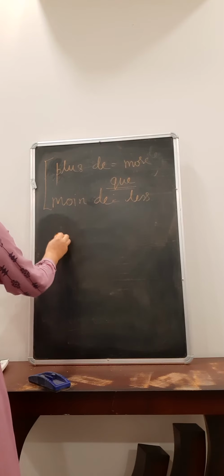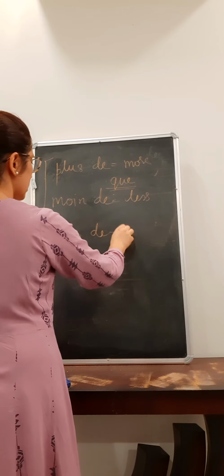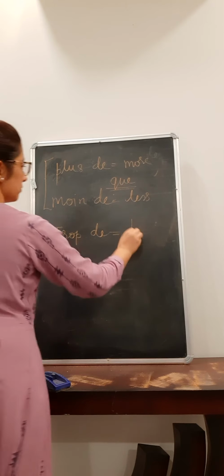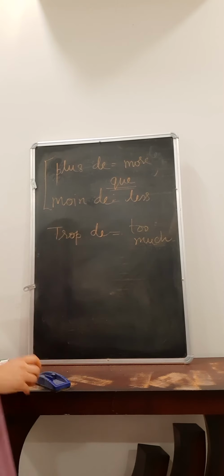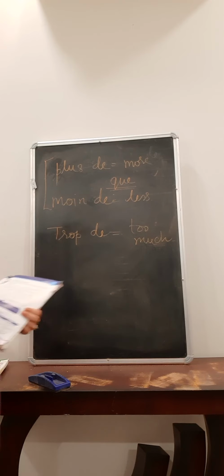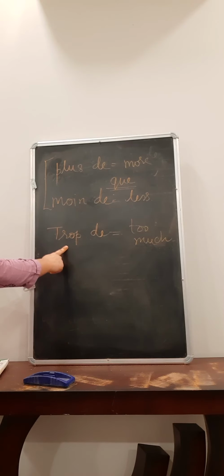Now trop de means too much, which goes as a negative adverb. If you want to say she is taking too much coffee, she is going to have stomach ache, so that is a negative indication. So there we use trop de, right?